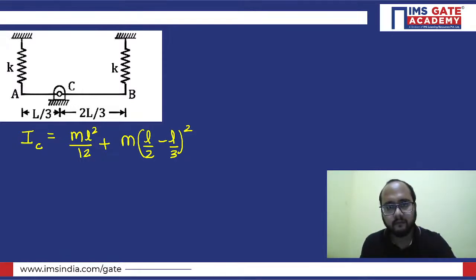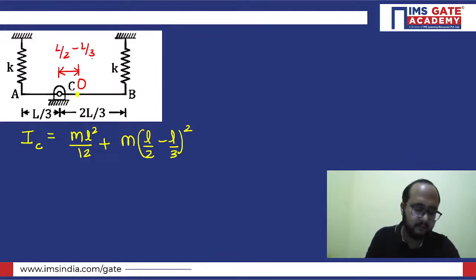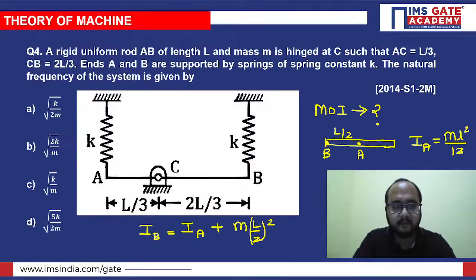So this is the way by which we can calculate the mass moment of inertia about point C. Ml square by 12 you have to take, and you need to multiply the distance square with the mass. What is the distance? Distance of the point of consideration from the center. Let's suppose O is the center point. So what is the distance of the point of consideration from the center? It will be obviously L by 2 minus L by 3, right? Correct? Is this clear? Like this.